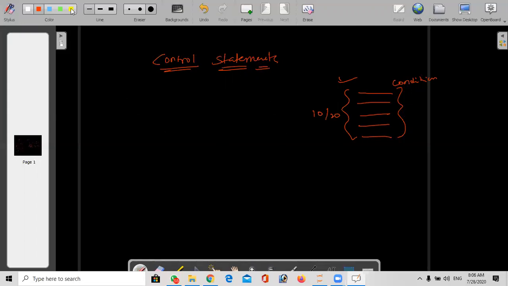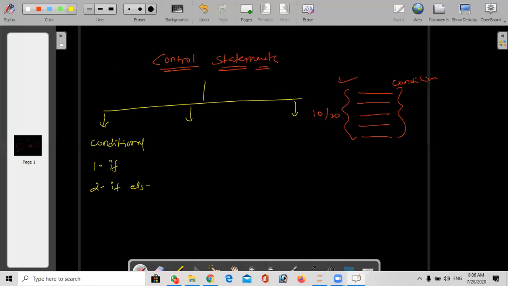So here we have three types of control statements. What are those? The first one is conditional statements. Under conditional statements, again we have three: first one is if, second one is if else, third one is if elif, and we have if elif else. So these are the things we'll use in conditional statements.